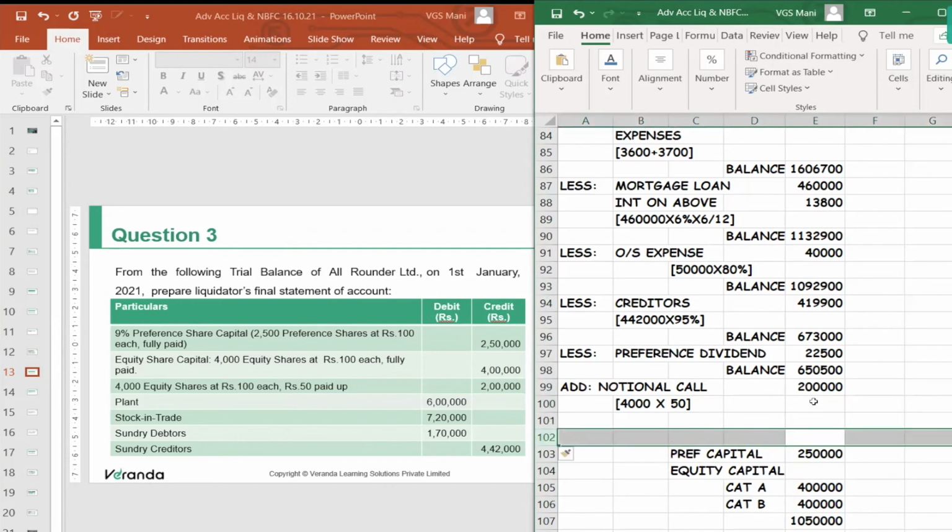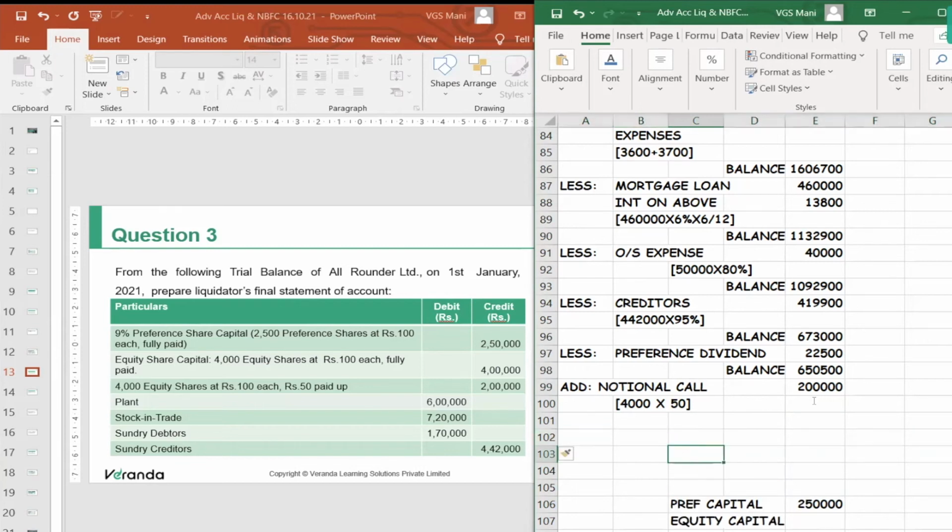So what we are going to do at this stage? In case you make this, you can pay only to preference shareholders to the fullest extent, 2,50,000.